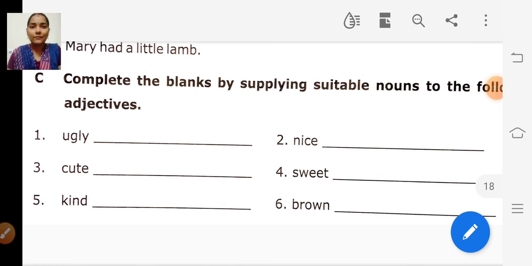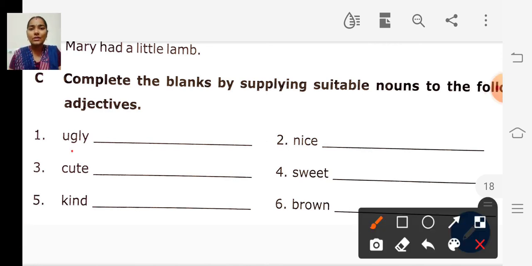Look at the first adjective. The first one is ugly. We are going to write a suitable noun for the adjective ugly. Which noun can we write? Think. Duckling. Yes, ugly duckling.